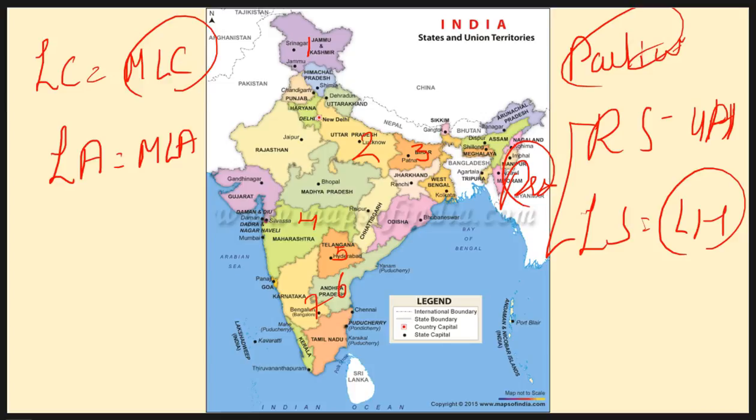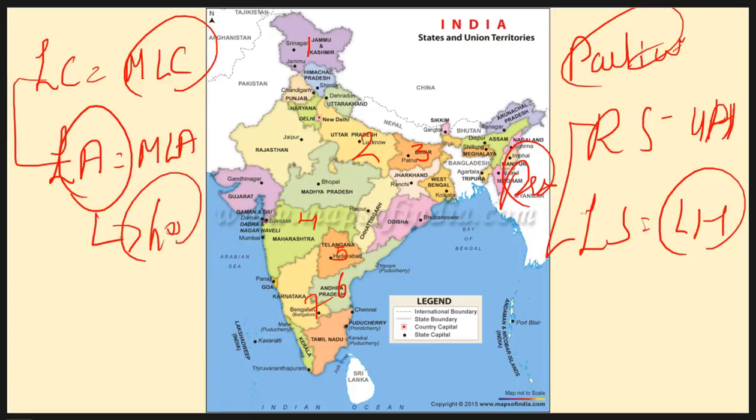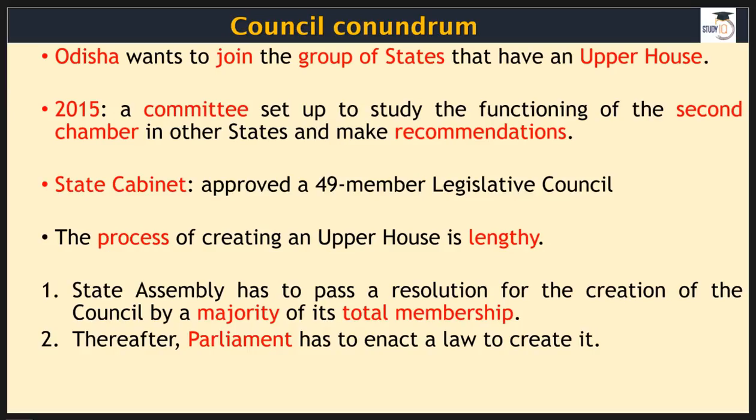In 22 states, we have legislative assembly and governor. But in 7 states, we have these 3 pillars. So now Odisha wants to join this league, and we have to go through it. We have to find out what are the advantages as well as disadvantages of having these 2 houses in a particular state. Now, for achieving its endeavor, the state of Odisha constituted a committee back in 2015.